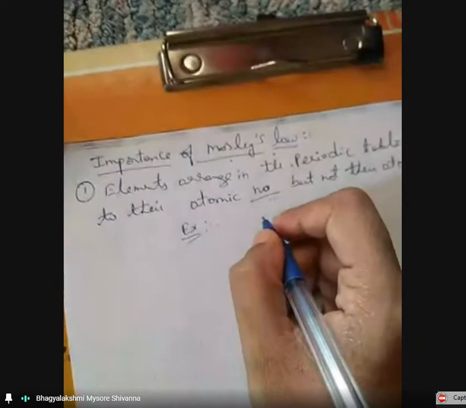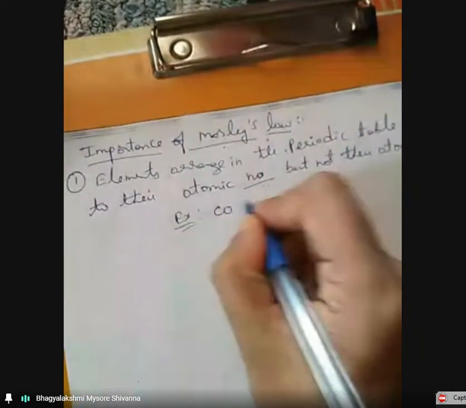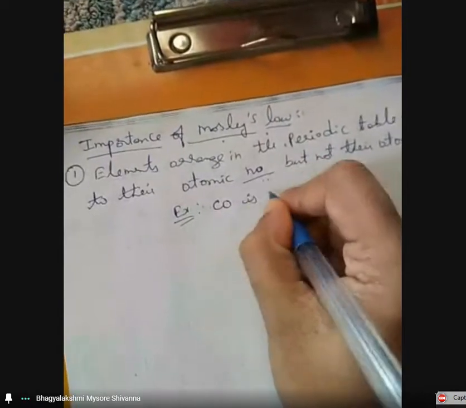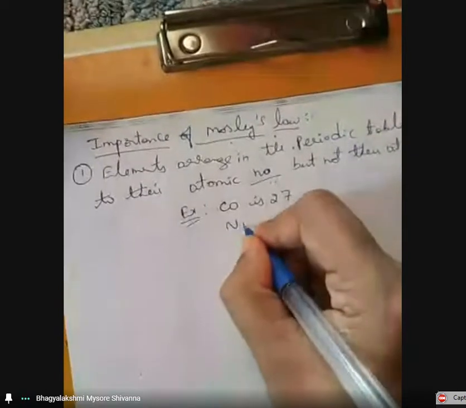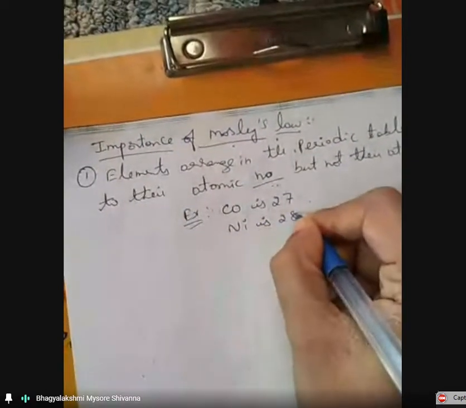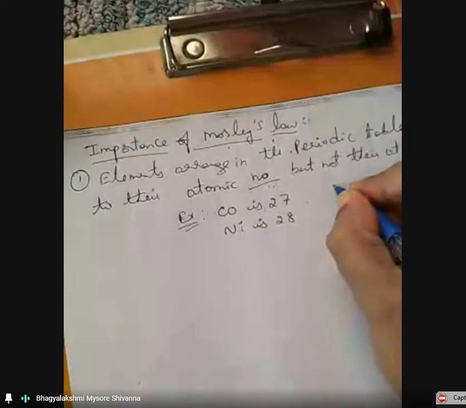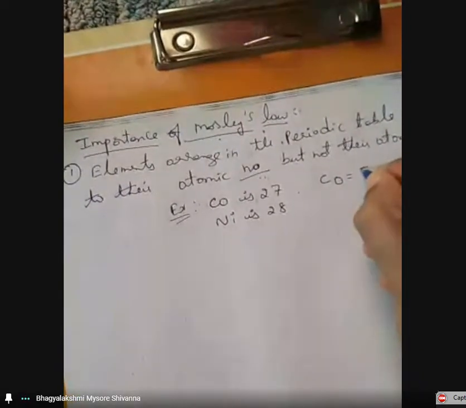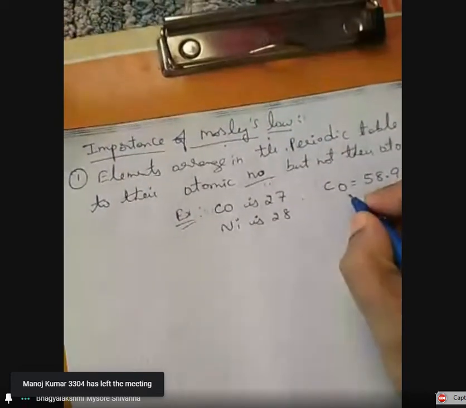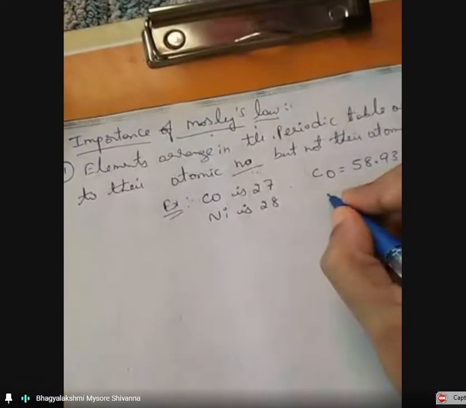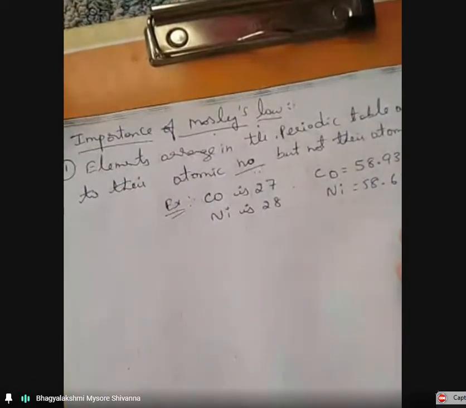You observe that the atomic number of cobalt is 27. What is the atomic number of nickel? Nickel's atomic number is 28. What is the atomic mass? The atomic mass of cobalt is 58.93 units. The atomic mass of nickel is 58.69 units.